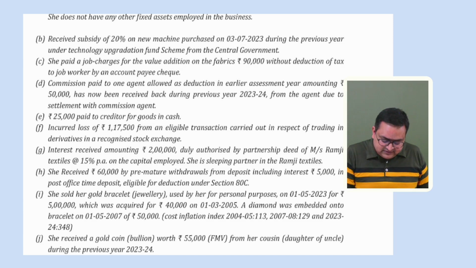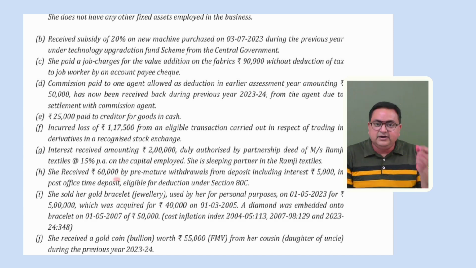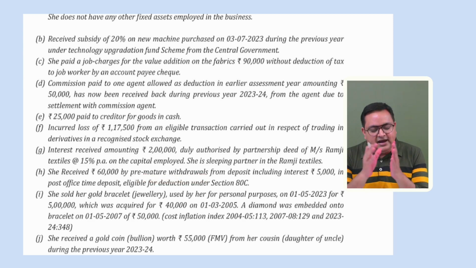From that particular term deposit, she has withdrawn that amount. That is premature withdrawal. See, 80C deduction is available whenever you do an FD for a minimum of 5 years, so 80C is available, but that amount should be deposited up to maturity, that is a minimum of 5 years.